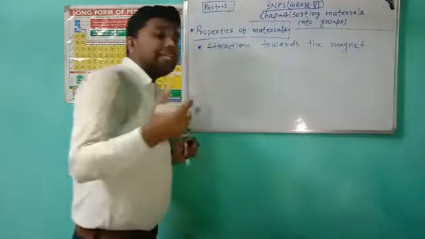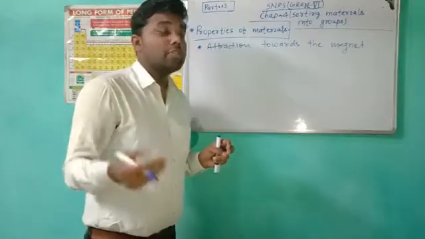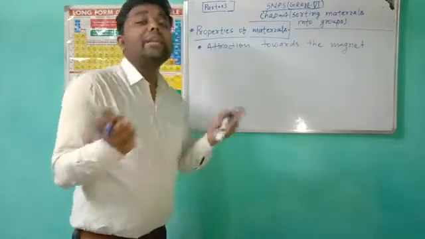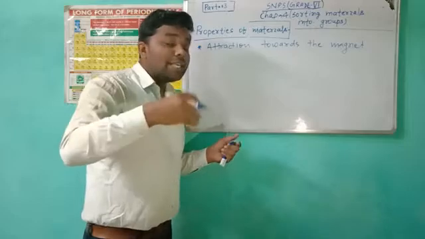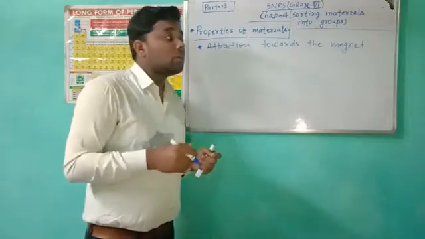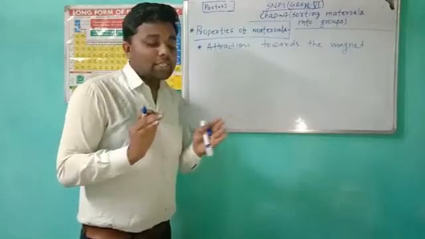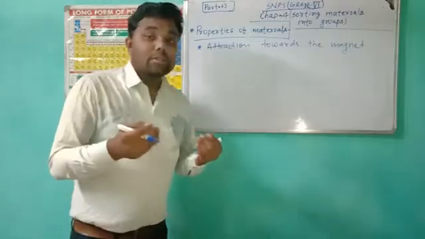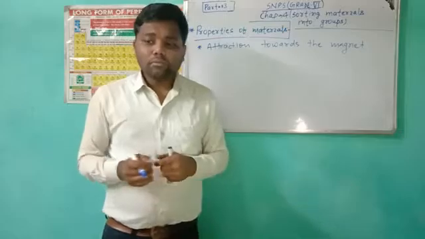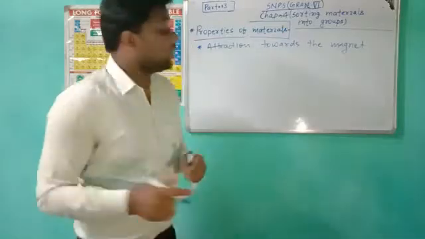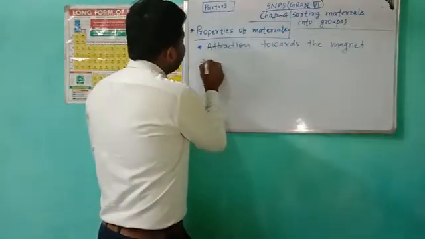Some materials, like metals, iron, cobalt, and nickel, are the materials that magnets attract. So we call these materials magnetic substances. So what are the magnetic substances?